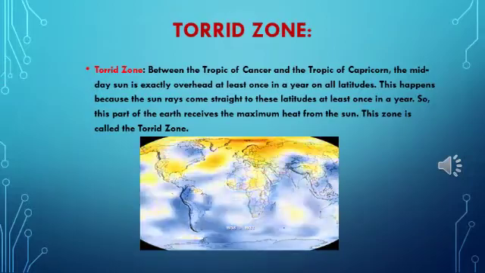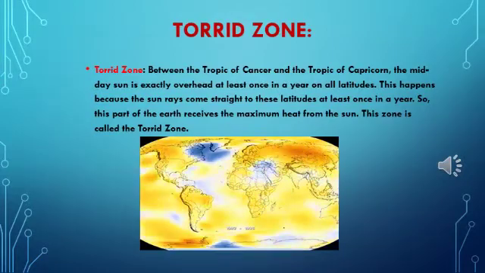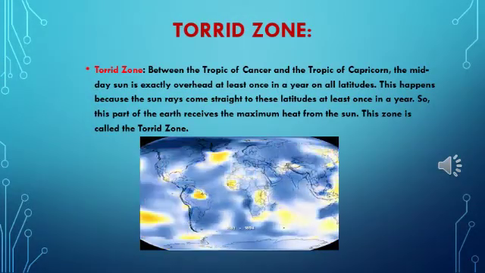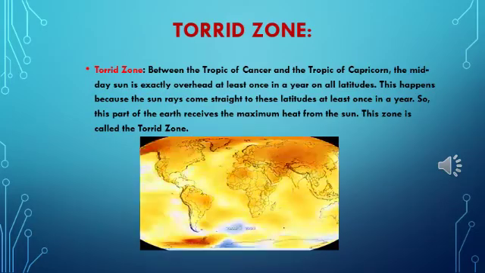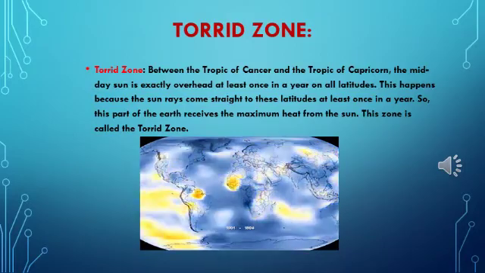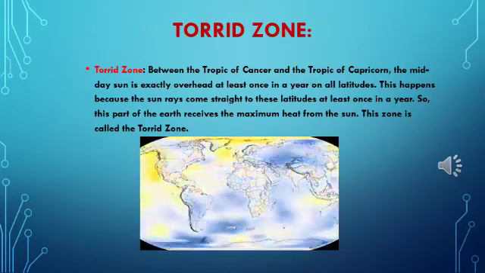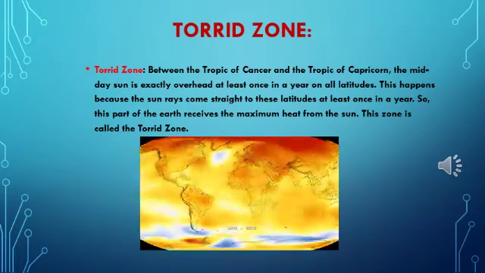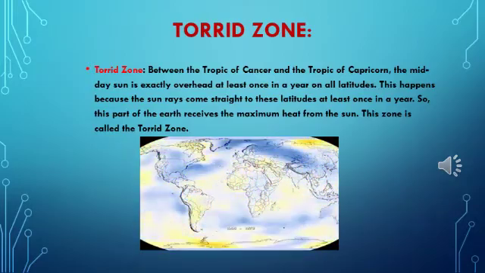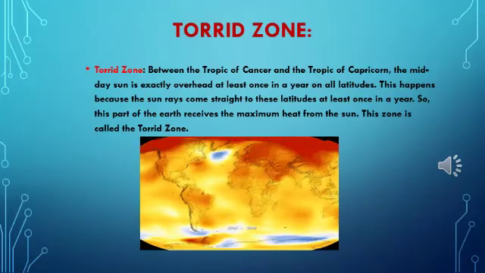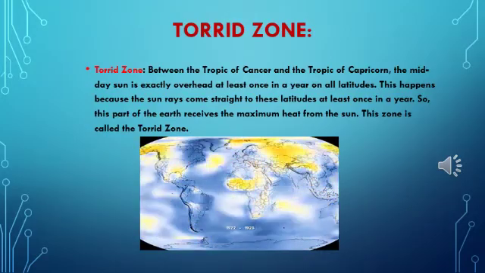Between the Tropic of Cancer and the Tropic of Capricorn, the midday sun is exactly overhead at least once in a year on all latitudes. This happens because the sun rays come straight toward these latitudes at least once in a year. So, this part of Earth receives the maximum heat from the sun. This zone is called the torrid zone.